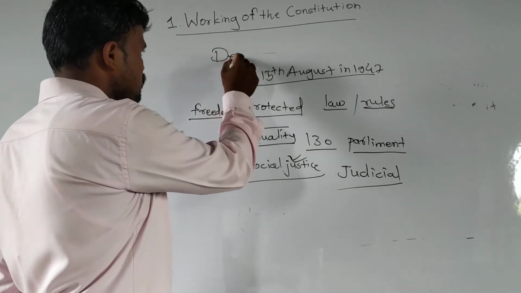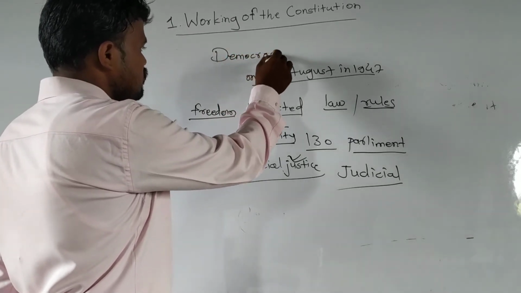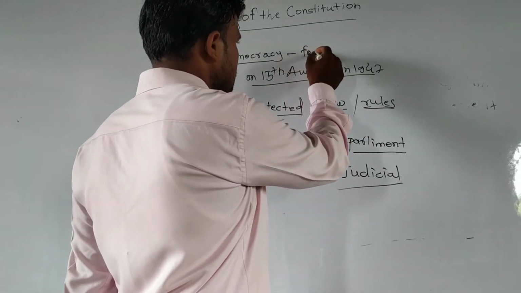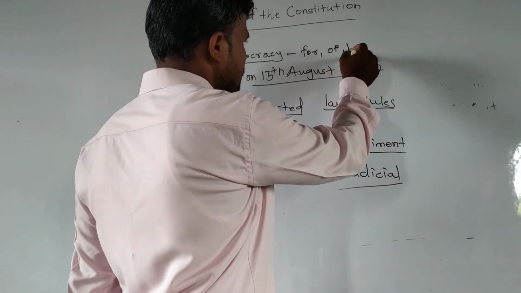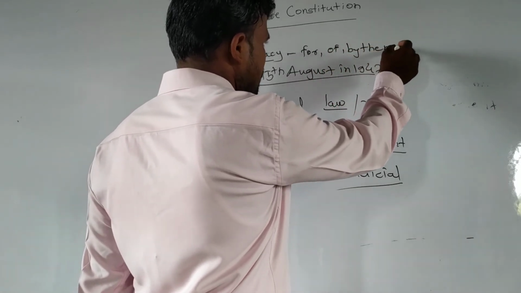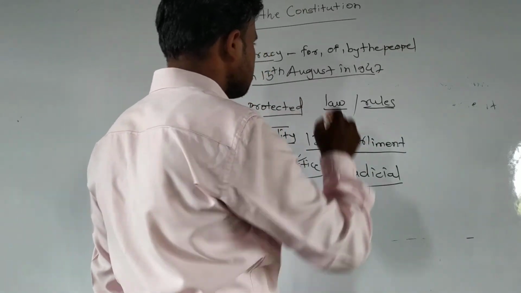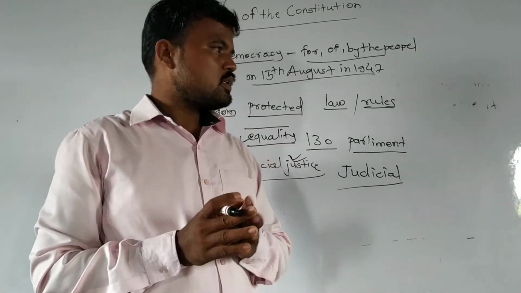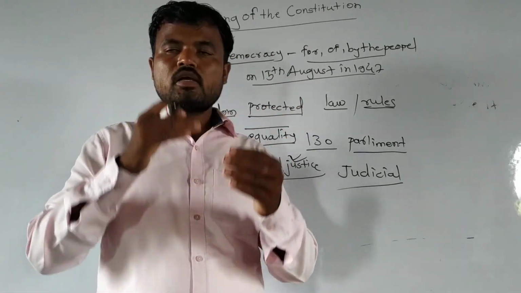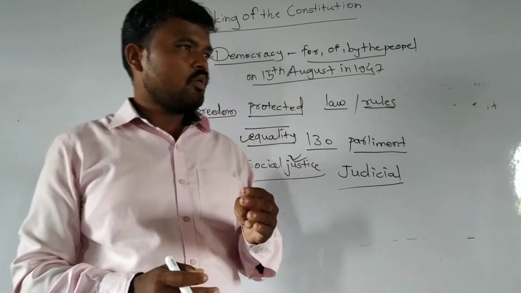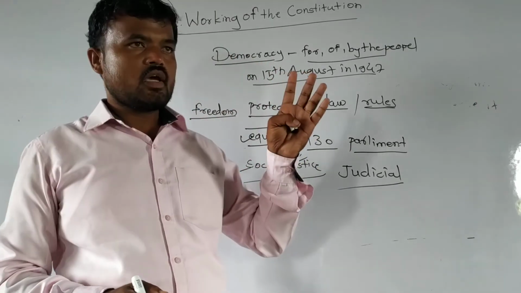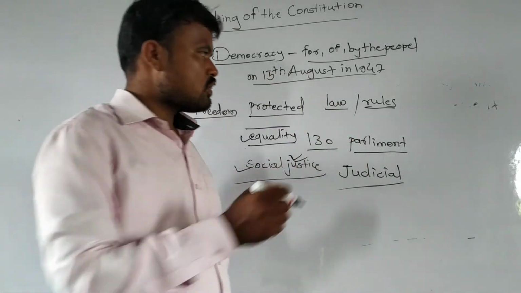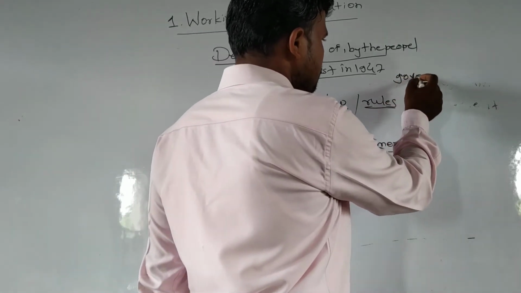What is meant by democracy? Democracy is for the people, of the people and by the people. This is the definition of democracy. It is a form of government. Because of democracy, people have got freedom and equal participation, and day by day the participation of Indian people in politics has been increasing, and they became active. If people don't ask questions to the government, the government will not be active.